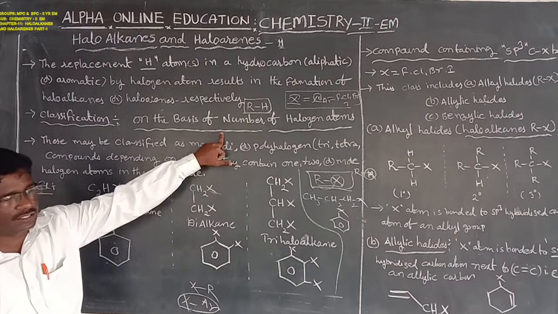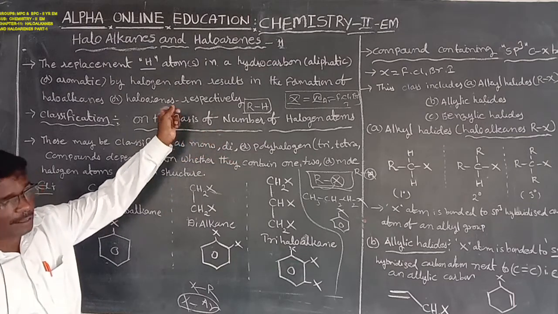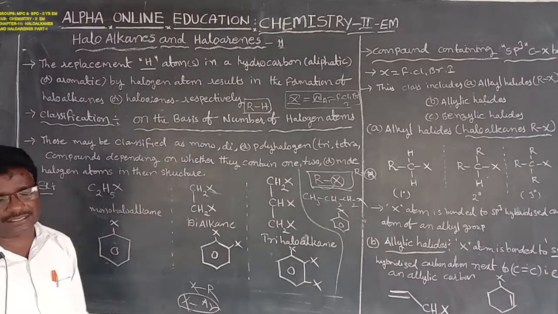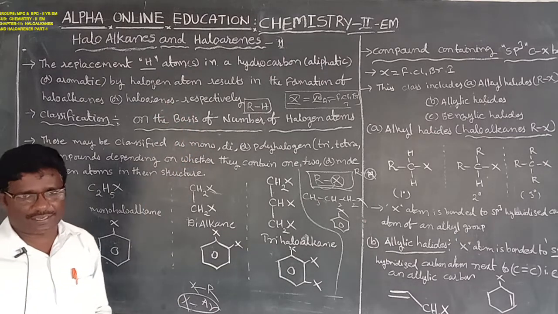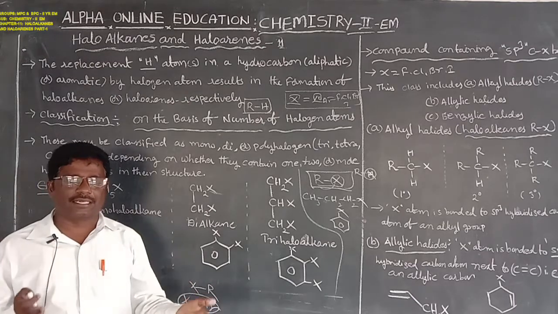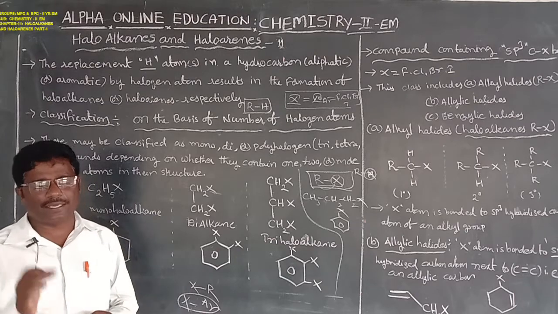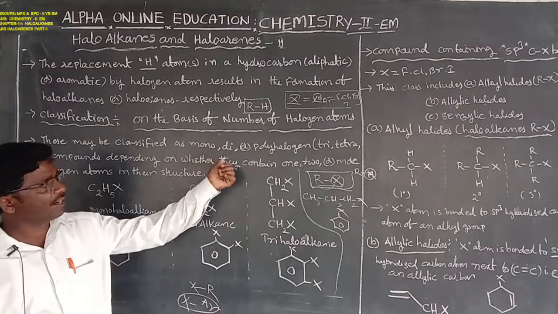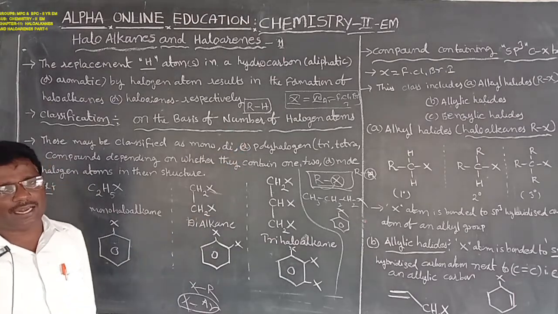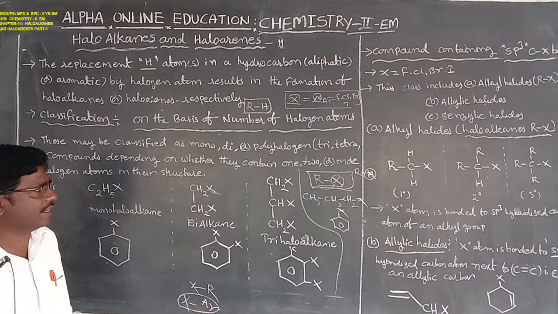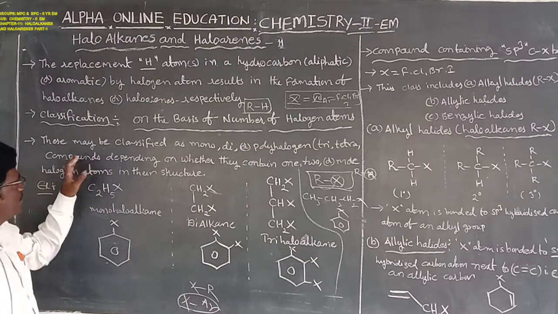Haloalkanes or haloarenes are classified by the number of halogen atoms bonded with the aromatic compound or aliphatic compound. That is the first one.